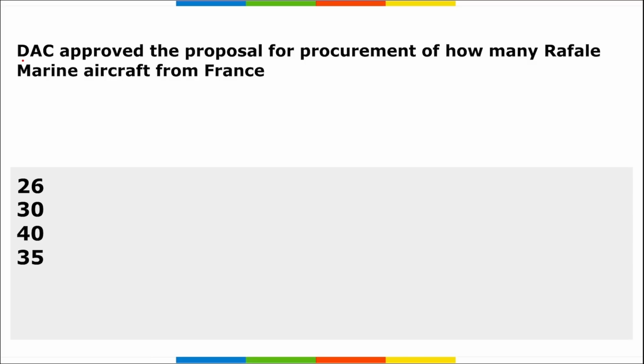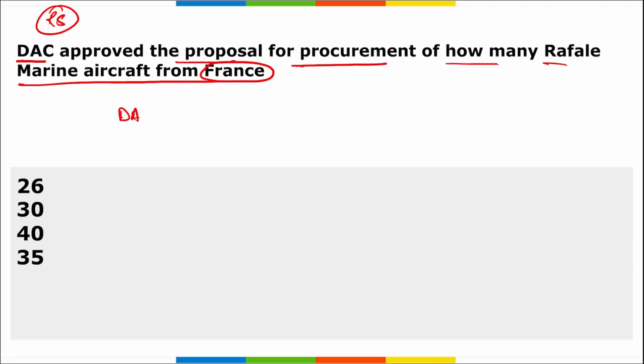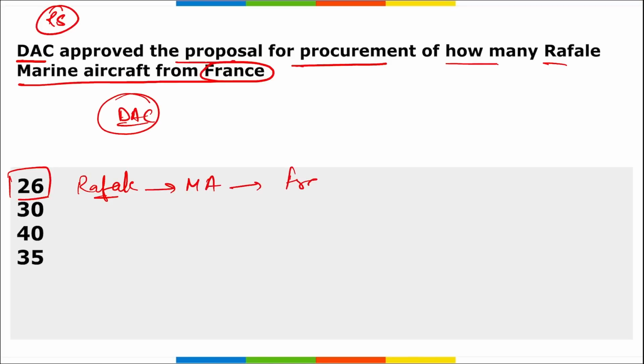Moving on. Next, the DAC, that is your Defence Acquisition Council, chaired by Union Minister Rajnath Singh, has approved the proposal for the procurement of how many Rafale marine aircraft from France. So recently, the DAC approved the proposal for the procurement of 26 Rafale, right? And these are marine aircraft. They will be procured from France, correct?